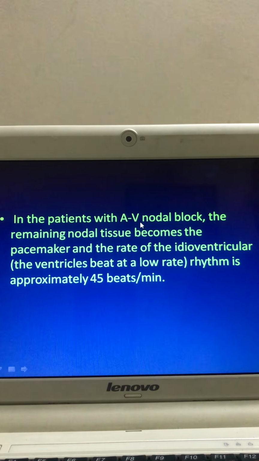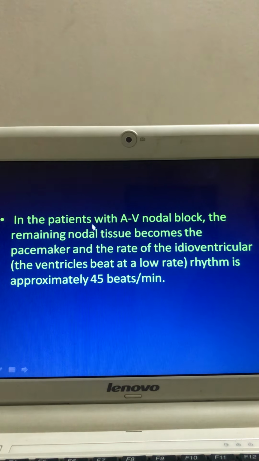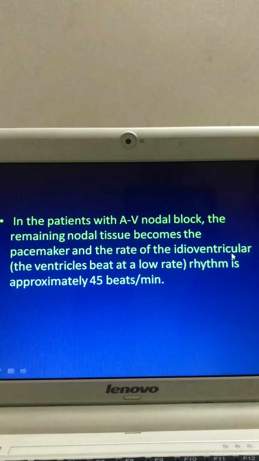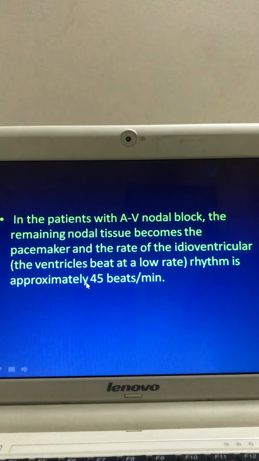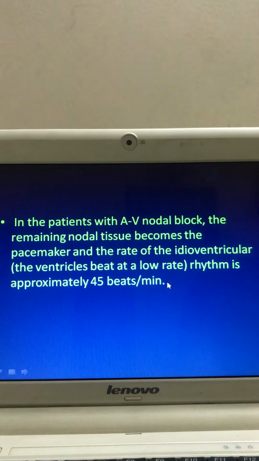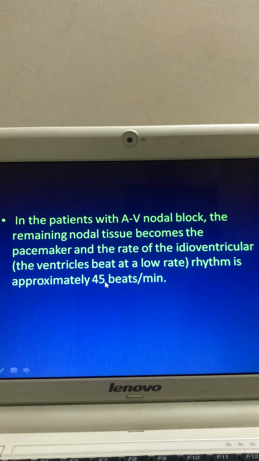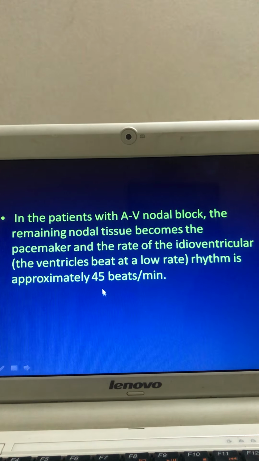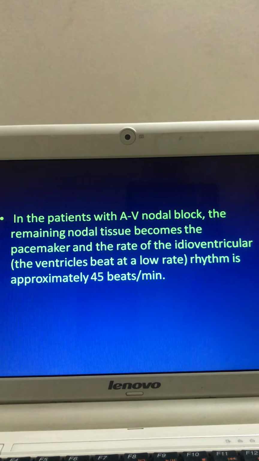That is, in AV nodal block, when there is no transmission of impulse to the ventricle, the ventricle contracts at its own rhythm. What is the rhythm of the ventricle? It may be up to 45 beats per minute. On average, the range of ventricular rhythm is 15 to 45 beats per minute and the average is 35 beats per minute.